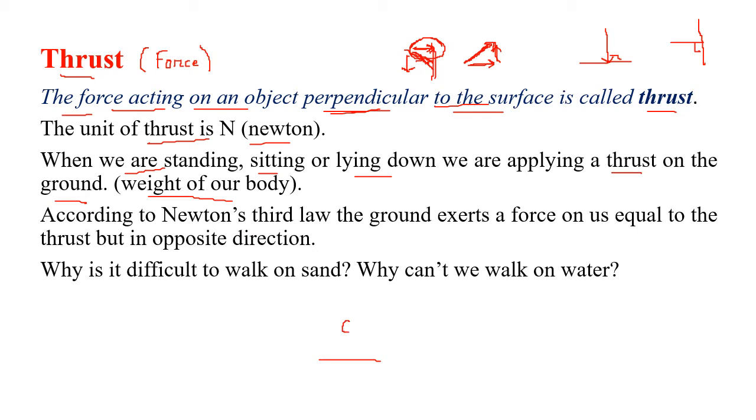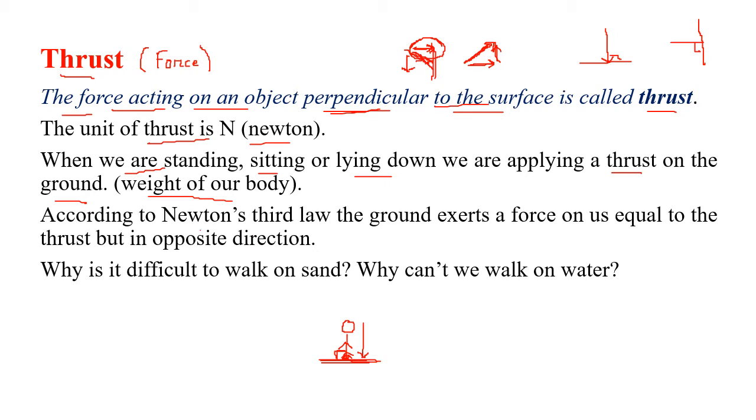So any object will be attracted towards the earth because of gravity. So when you are standing on the earth, what happens? We have a weight, a gravitational force in the downward direction, perpendicular to the ground. So that is called our thrust.